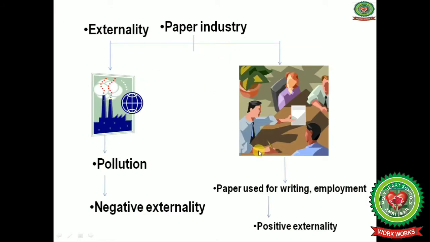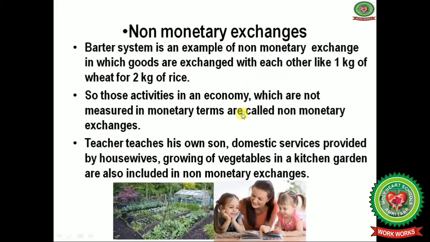Externality. Suppose in your area there is a setup of a paper industry. This setting up of a paper industry in your area is good because employment generation is there, business is also there, and paper for writing is easily available to you. But the pollution that will be generated by this factory is a negative externality, and the employment and the availability of paper of fine quality are positive externalities.